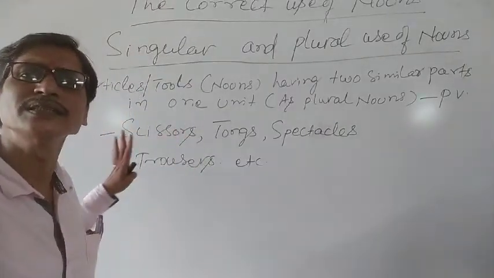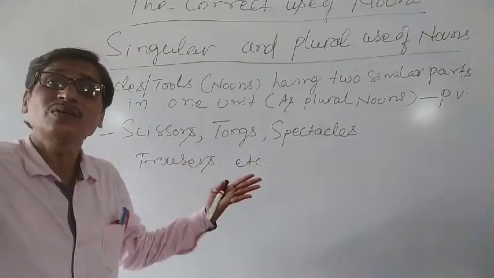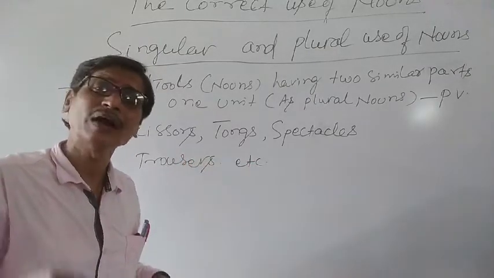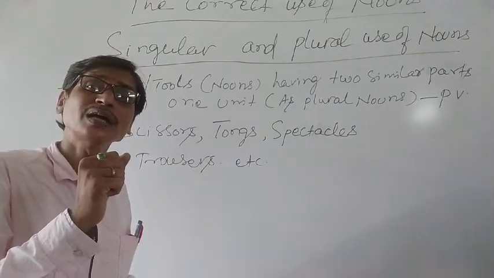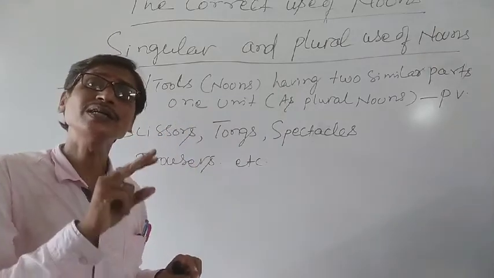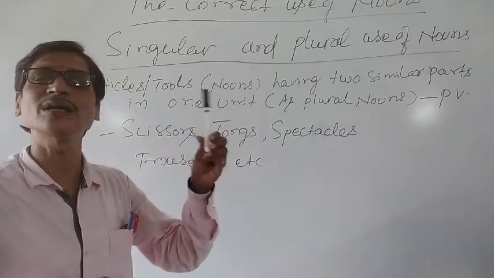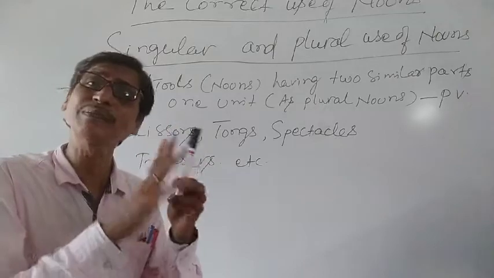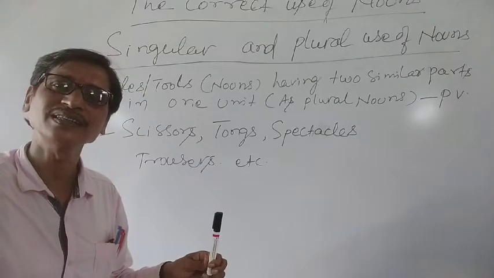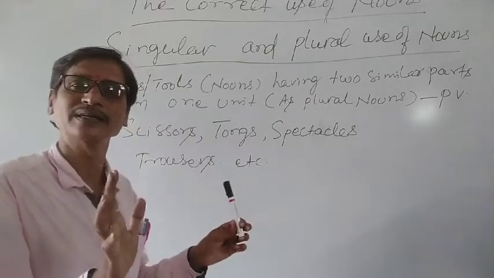Here you see some other nouns which we can never take as singular nouns. They are often used as plural. What are those nouns? Those nouns have a single unit, but it has two identical, similar parts. If a tool has two similar parts in one unit, that is considered a plural subject or plural noun, and we must use a plural verb with them to make the agreement. What are those nouns?